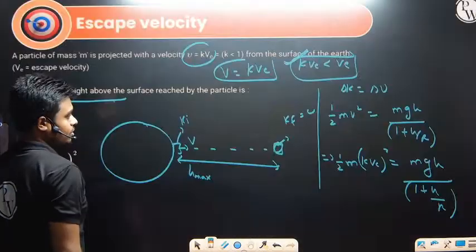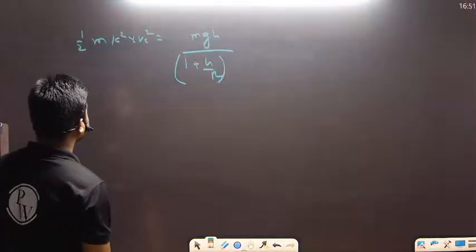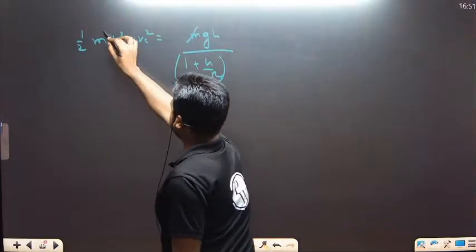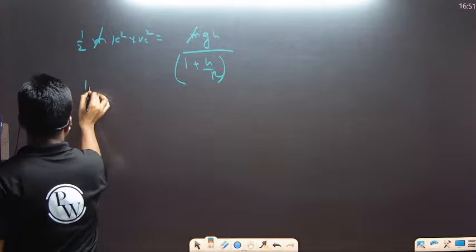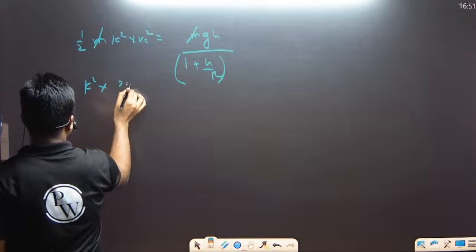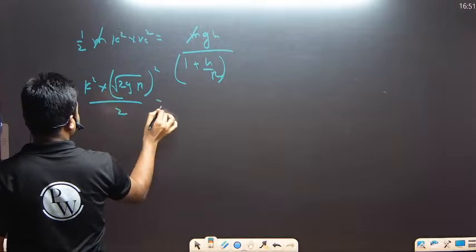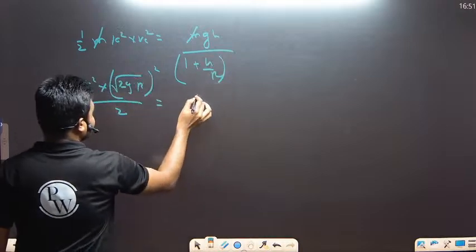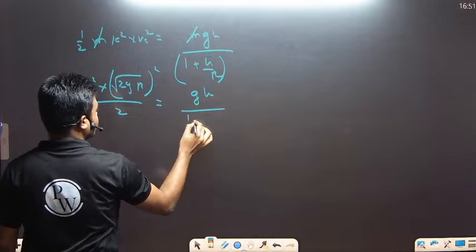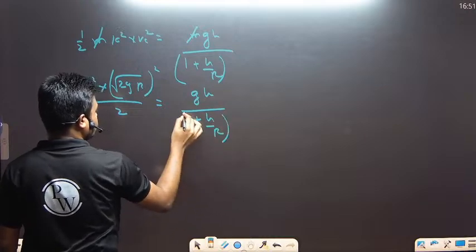The m cancels. Here we can write k square, and v_e is root of 2gr, squared, divided by 2, equals g into h divided by 1 plus h by r.